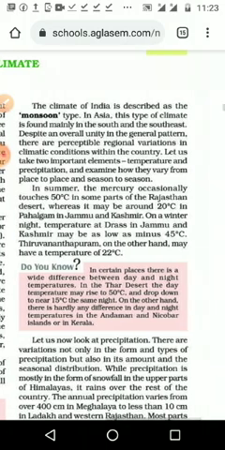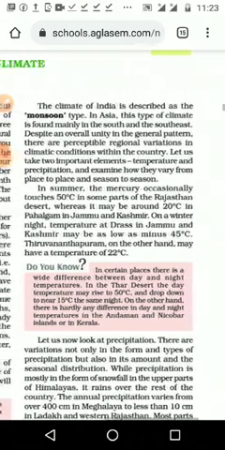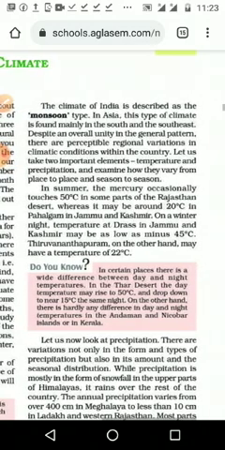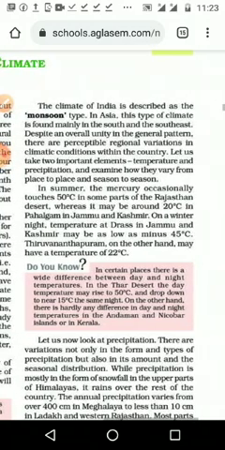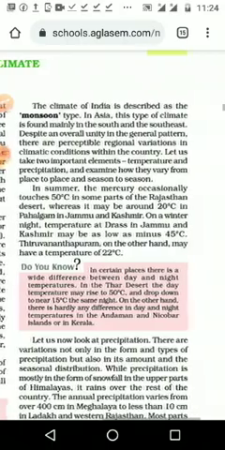For example, Kerala gets maximum rain from the advanced monsoon and less from the retreating monsoon. But in Tamil Nadu, we get maximum rainfall from the retreating monsoon and less from the other. But this year up to now, in our area, we never got any retreating monsoon rainfall.